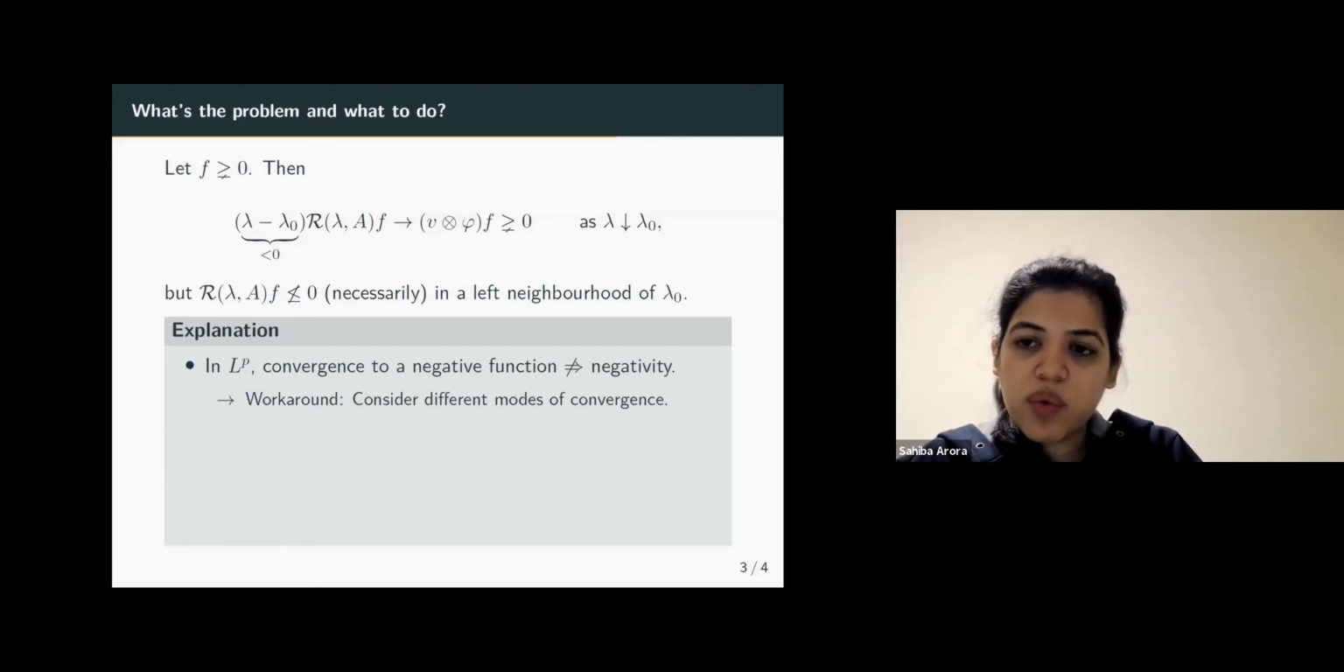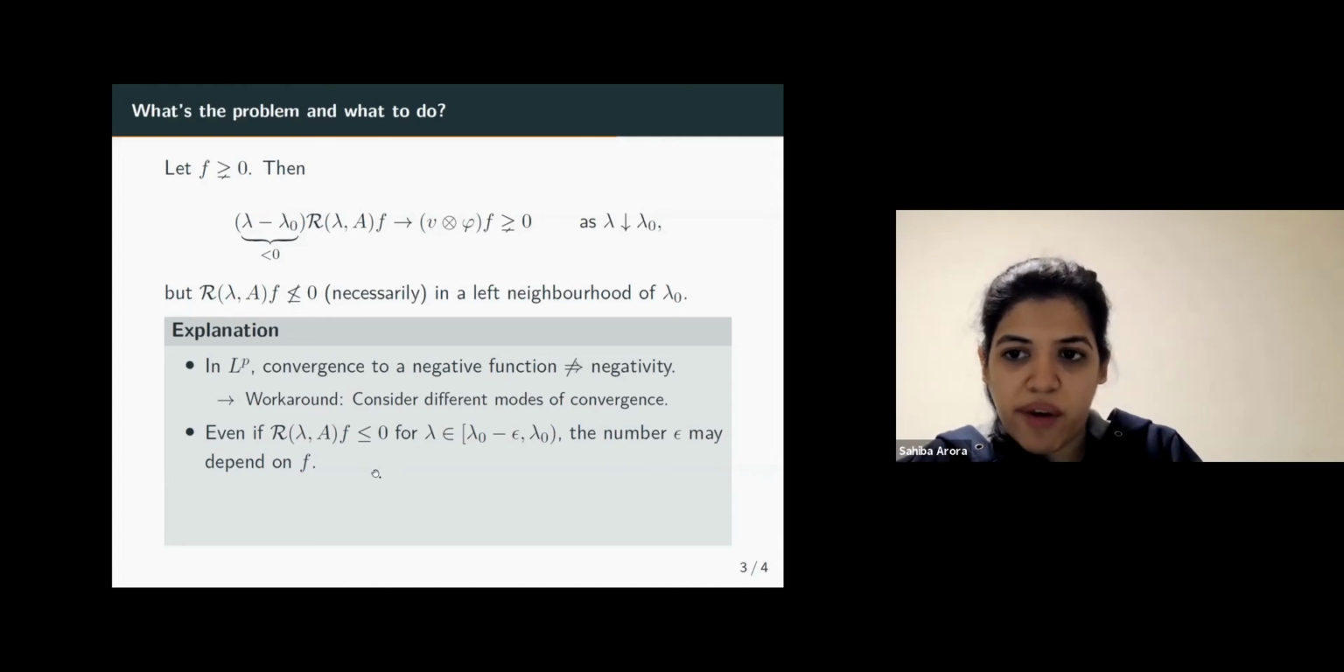However, even if we find a workaround to this, there is another problem, and that is that even if you get that the resolvent is negative in a left neighborhood, this left neighborhood might still depend on the initial value f. And so you can still get negativity of the resolvent at f, but you might not be able to find a uniform neighborhood in which the whole resolvent operator is negative. And this is the reason.